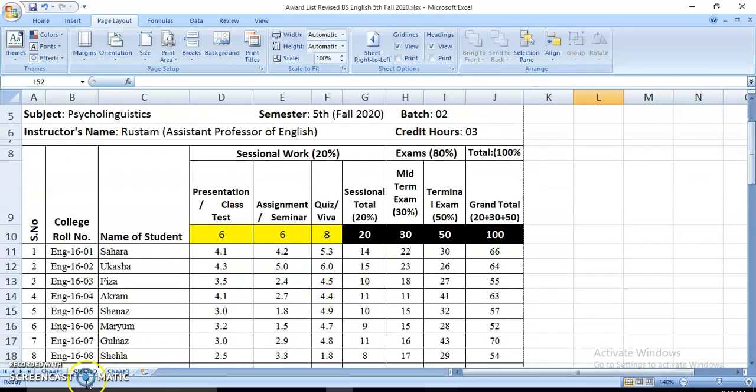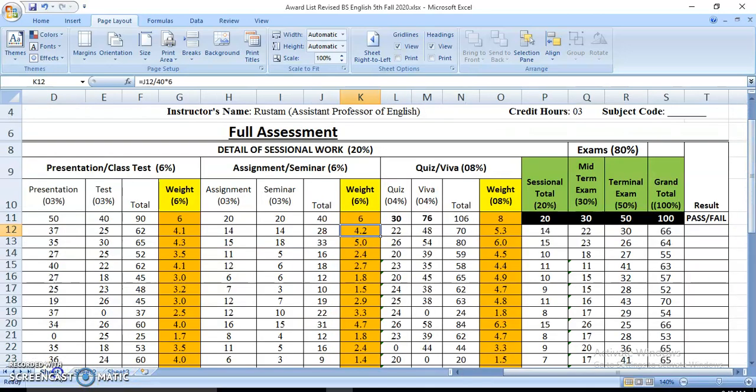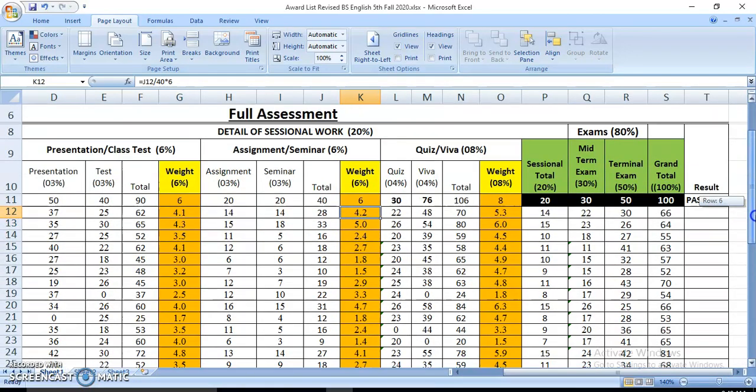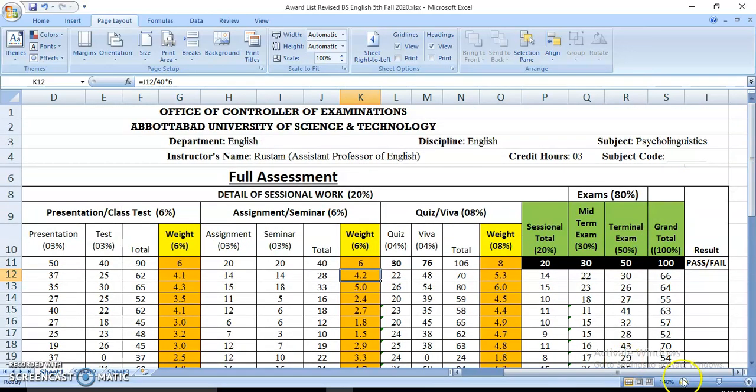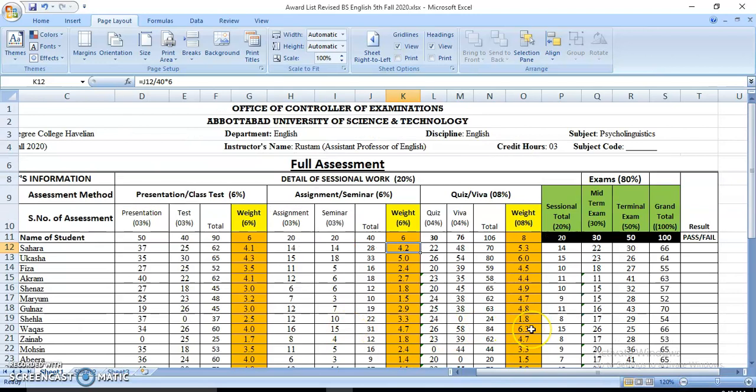Now what is the benefit of this automatic data? Let's say you change the score of any student in the full assessment sheet, this sheet. All the changes will happen in the next sheet as well. Let's say some student wishes to be given another test, and in the second test, instead of 25, he or she gets, let's say, 39 marks. Whenever I change this result, this result will change, and this result will change, and the last result will change.